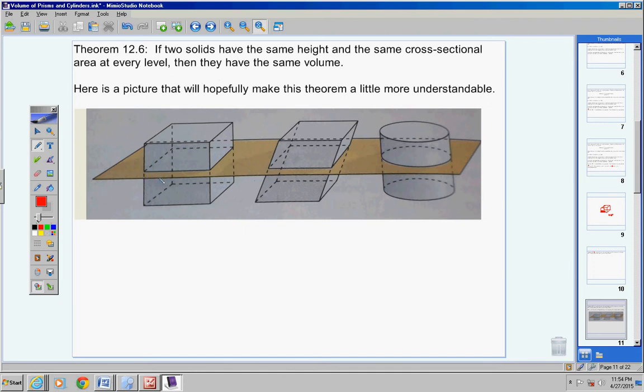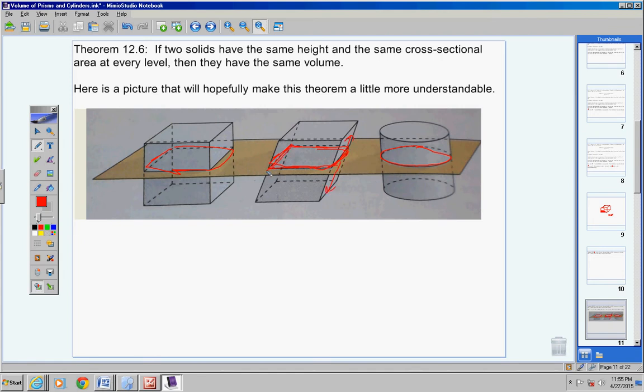If you could take somehow a piece of brown paper like this and run it through all of these solids, the area of this thing here and the area of this plane, flat surface right here, if they all have the same area, and of course this, like an elevator, guys, picture this being a platform of an elevator, and it moves up and it moves down.